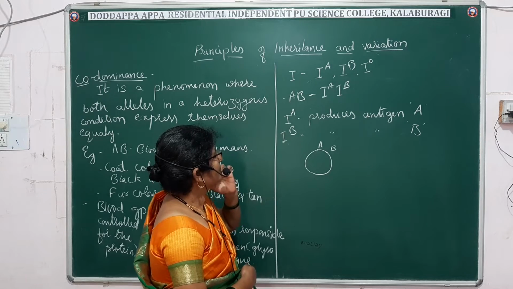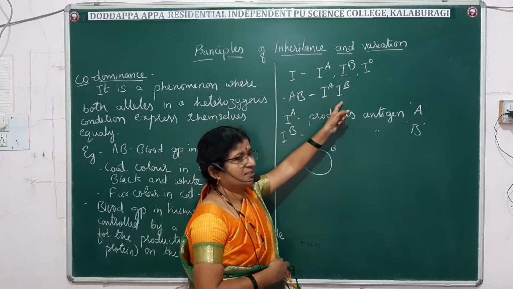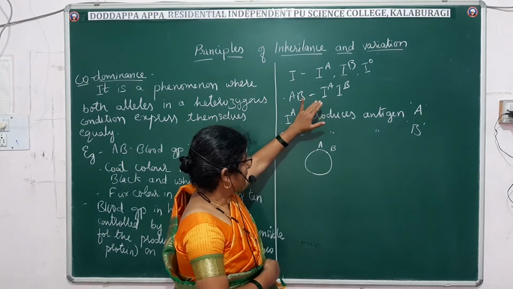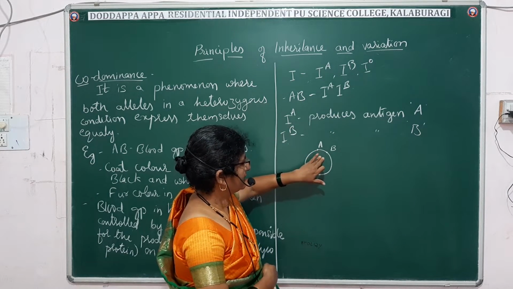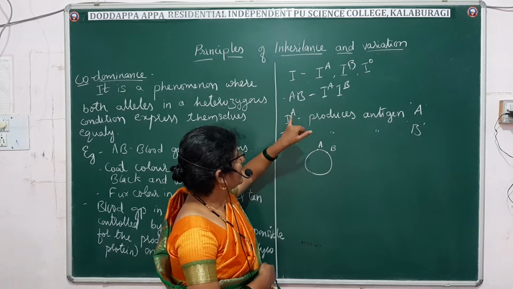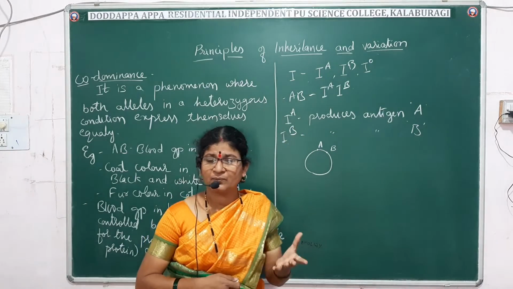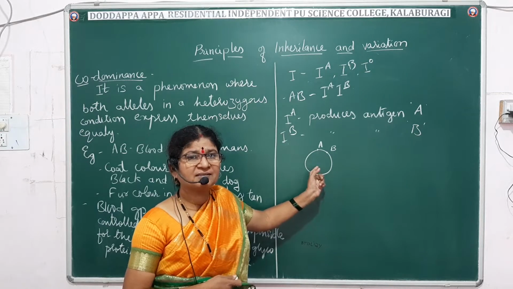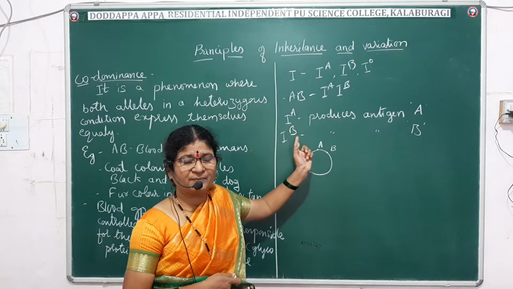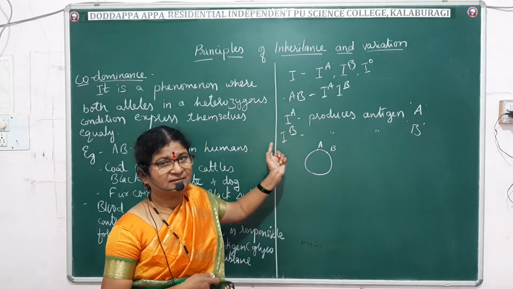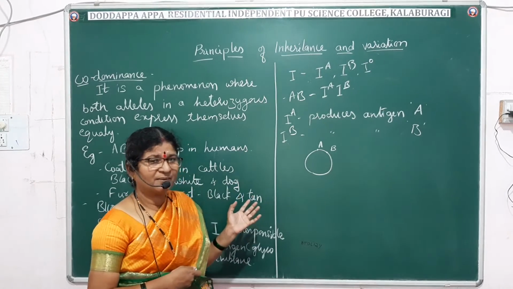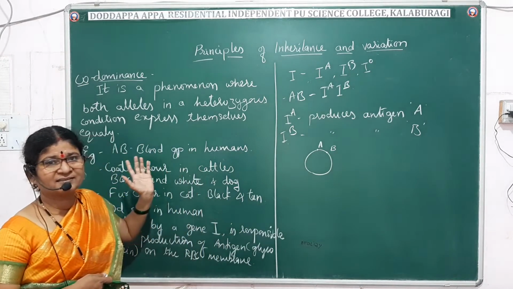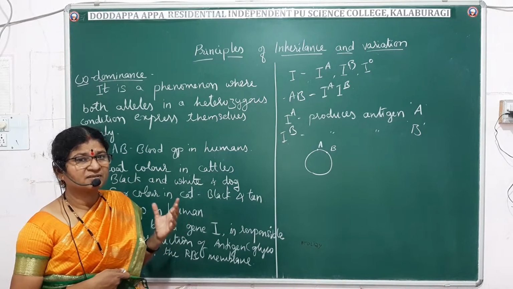Thus, the person having both alleles will have both antigens on the RBCs. Both alleles express themselves equally, producing antigen A and antigen B. Thus, AB blood group in human beings is codominant. So, what do you mean by codominance? A pair of alleles in a heterozygous condition both express themselves.